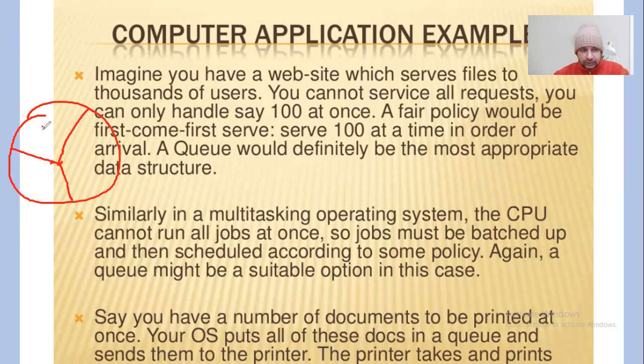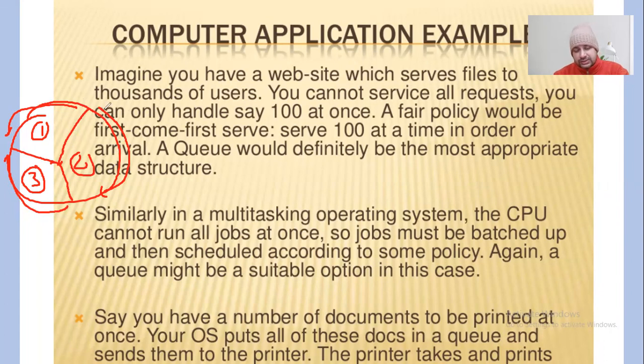Let's say you've got three processes. They are scheduled in a queue, right? So this is the first process, this is the second process, and this is the third process. The total CPU time is divided, so the first third of the CPU time is given to the first process, then the next process is given time, and after that the next process is given time. So each process gets an equal amount of time on a first come, first serve basis, and this process goes on.